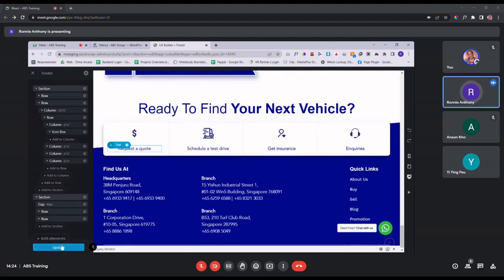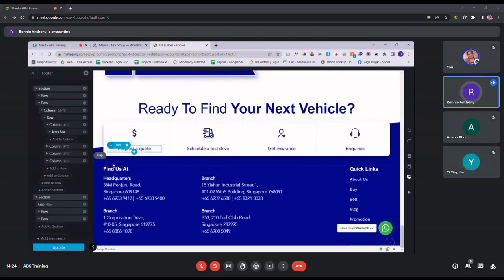If you already click the update button, that means it cannot be undone, any changes. So that's why you really need to finalize everything first before you click on update. Okay, understand. Thank you. Okay, so this is done.